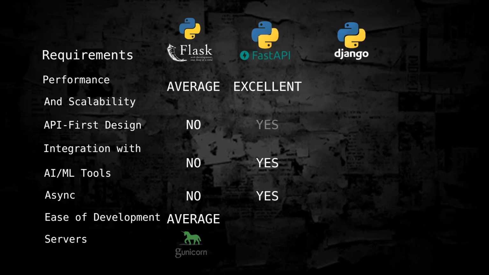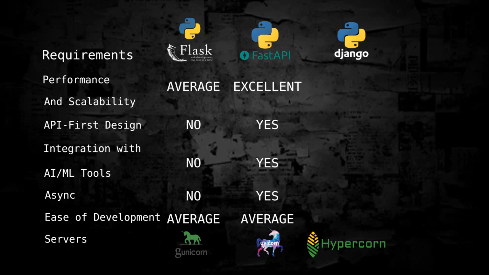FastAPI is designed to support API-first design principles, making it an excellent framework for developing modern APIs. Let's talk about trade-offs a little bit. The learning curve is a little bit bigger, requiring familiarity with async/await and type hints. Smaller ecosystem compared to Flask or Django, but rapidly growing. Although simple, it requires some setup for databases or complex middleware. It's more configuration. Now let's talk about best servers for FastAPI.